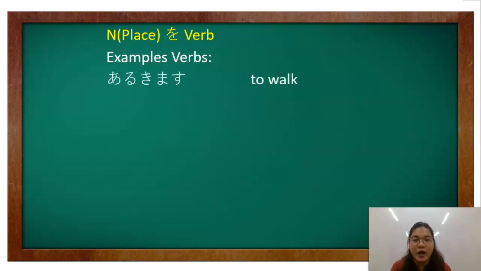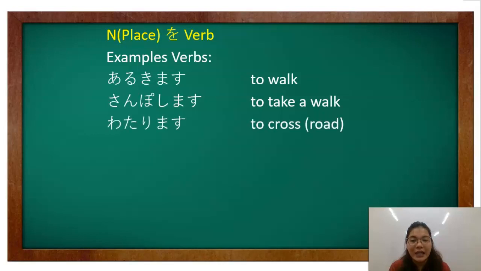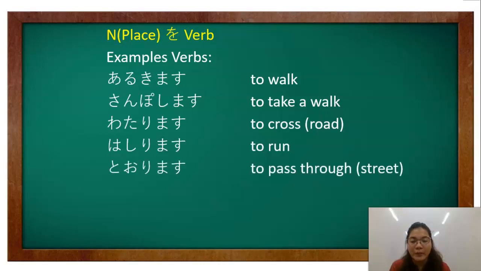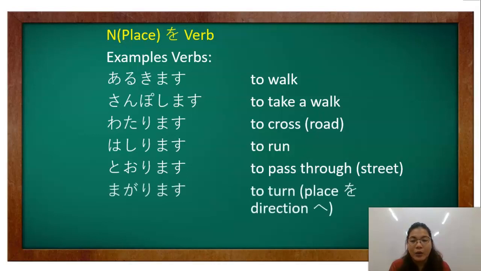For example, arukimasu, which is to walk. Samposhimasu, to take a walk. Watarimasu means to cross road. Hashirimasu, to run. Torimasu, to pass through the street. Magarimasu, to turn.